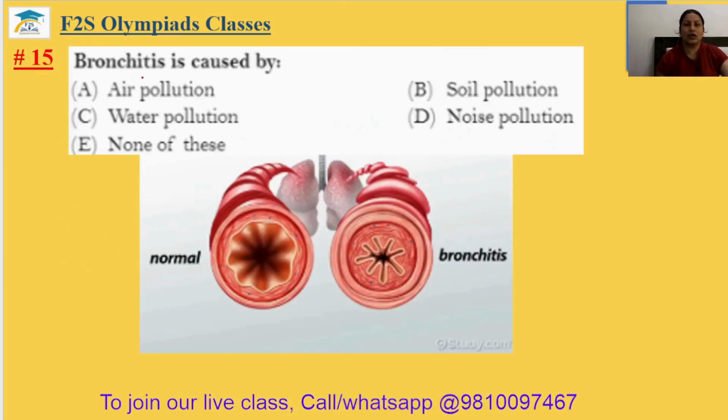Question number 15. Bronchitis is caused by. So bronchitis means this is a respiratory disease. This is the lungs and this is the bronchus. And in this disease, you can see the diameter of the tube in the bronchitis becomes smaller, so that inhalation and exhalation becomes difficult in this disease. Okay, and it is created due to the air pollution. The 15th answer is option A.